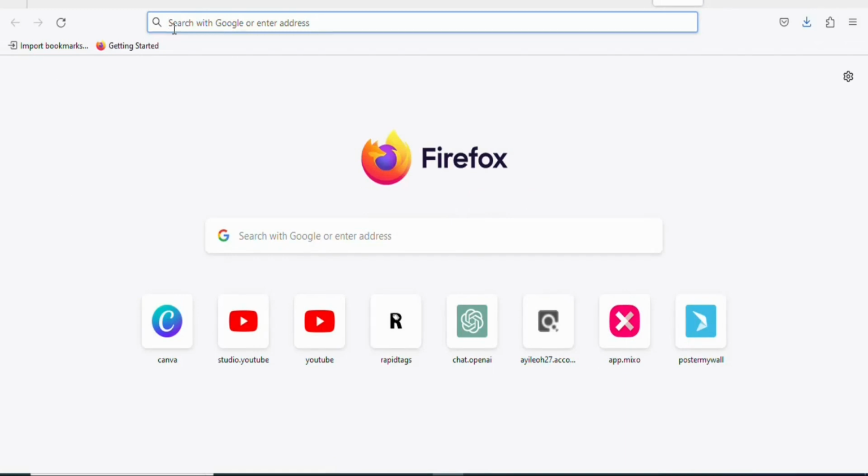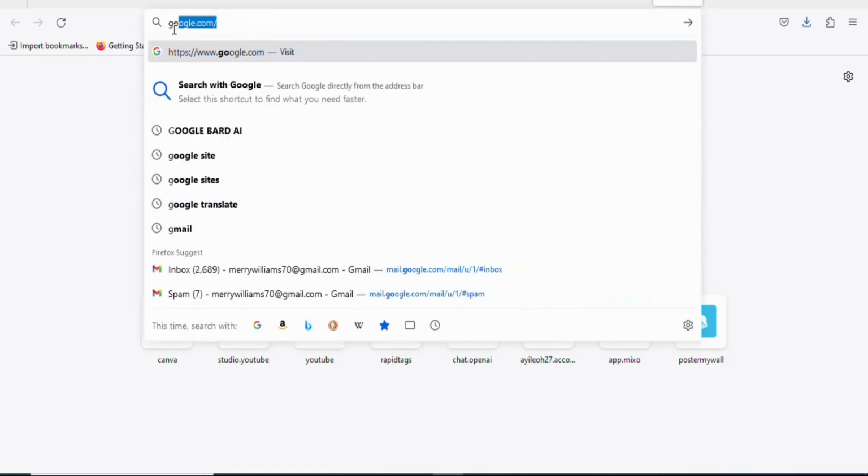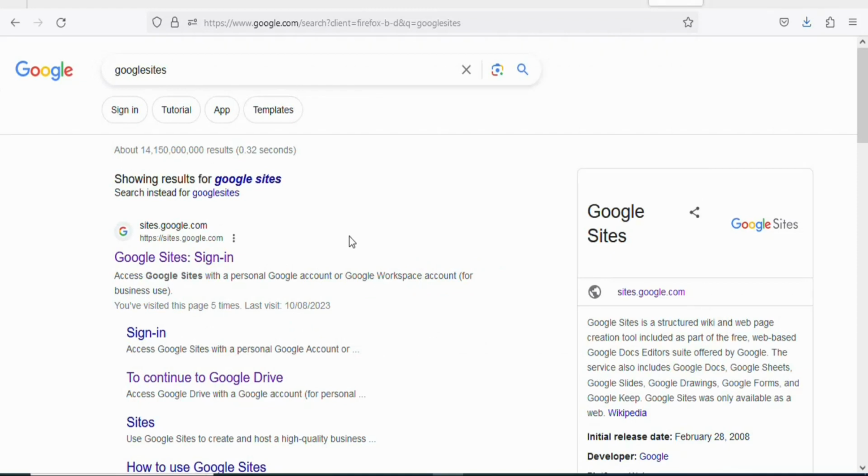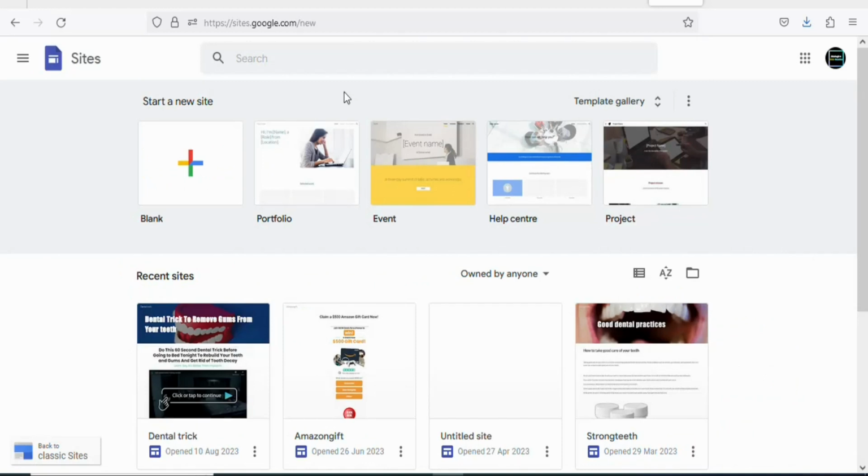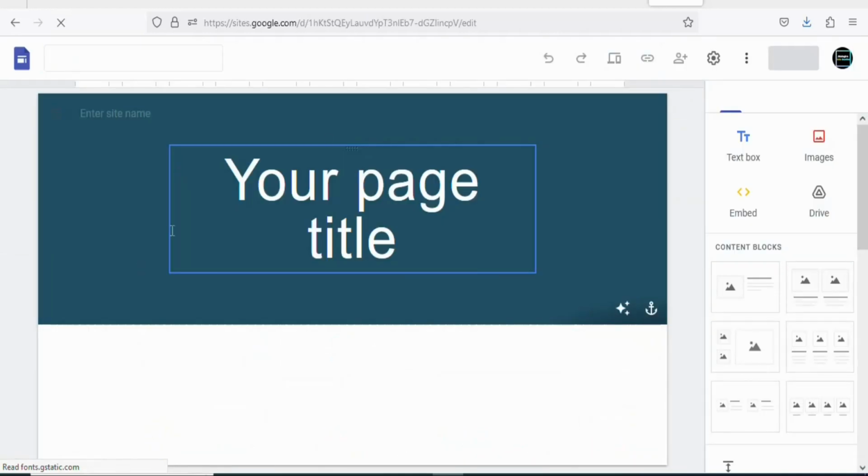To build a landing page, you are going to search for Google site. Once you search for Google site, you are going to see a page like this. Click on the first link right here. Once you click on it, you are going to see a page like this. Select blank because we want to build a new landing page. Once you click on that, you are going to see a page like this.